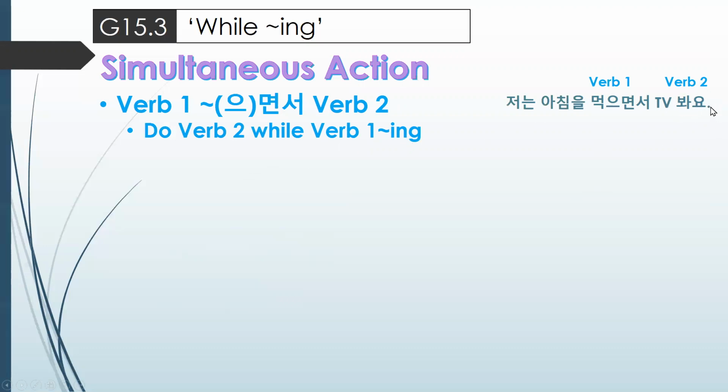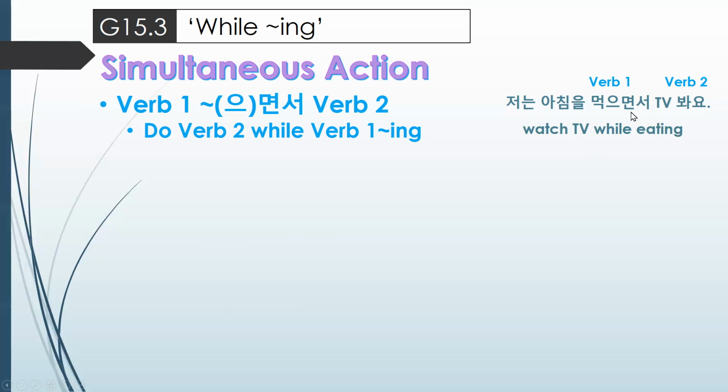So we're going to watch TV while eating. Okay, so you're doing this one while doing the first one. So the first action's going on. So I'm eating. Okay, so while eating, I watch TV. Okay, watch TV while eating. Either way you want to say it.